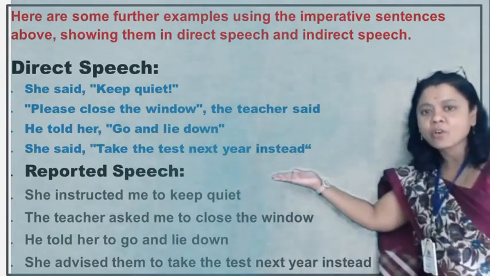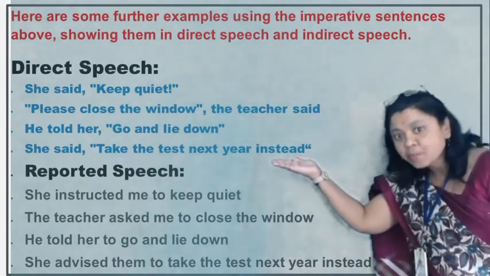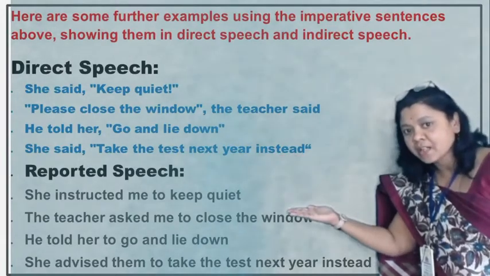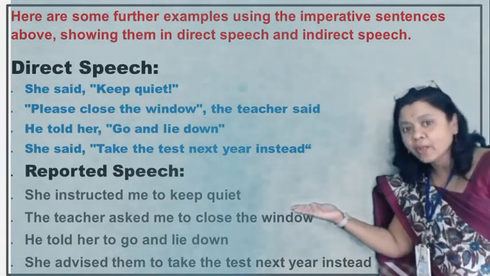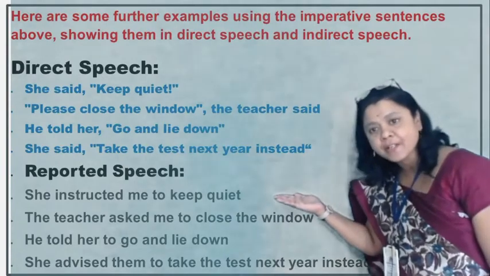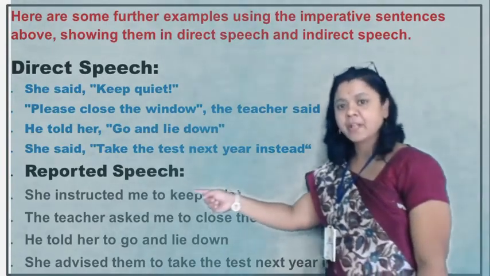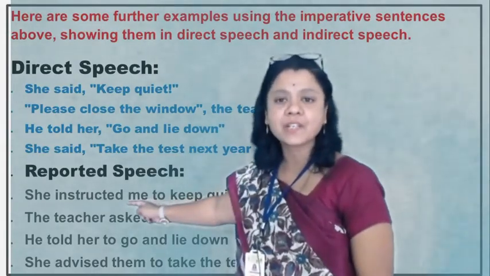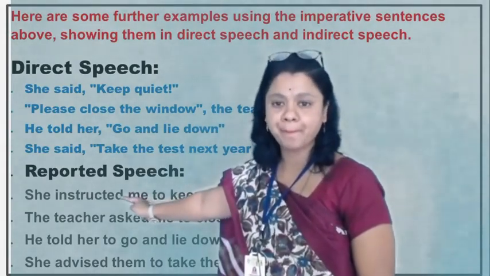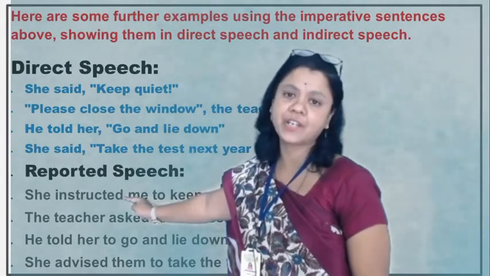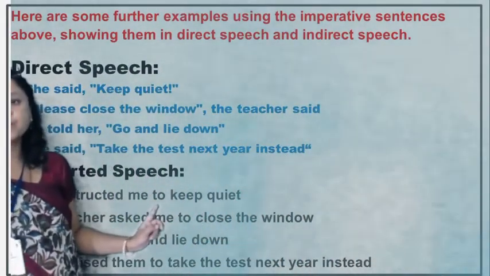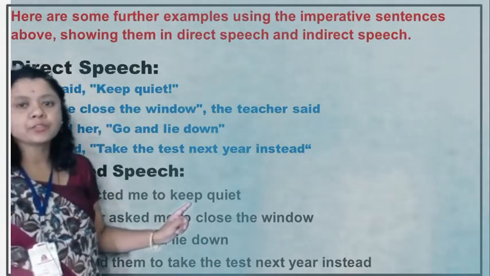These are examples of direct speech, my dear students, and downside are the indirect speech, where you see the structure of the sentence: the subject, then the verb, instructed, then me, and then to keep.